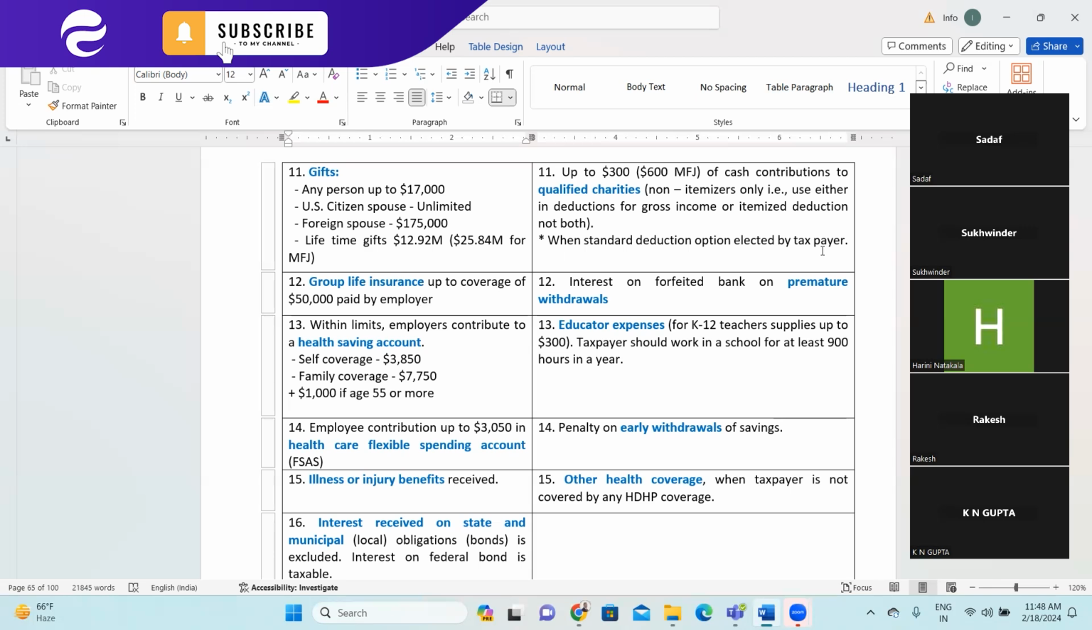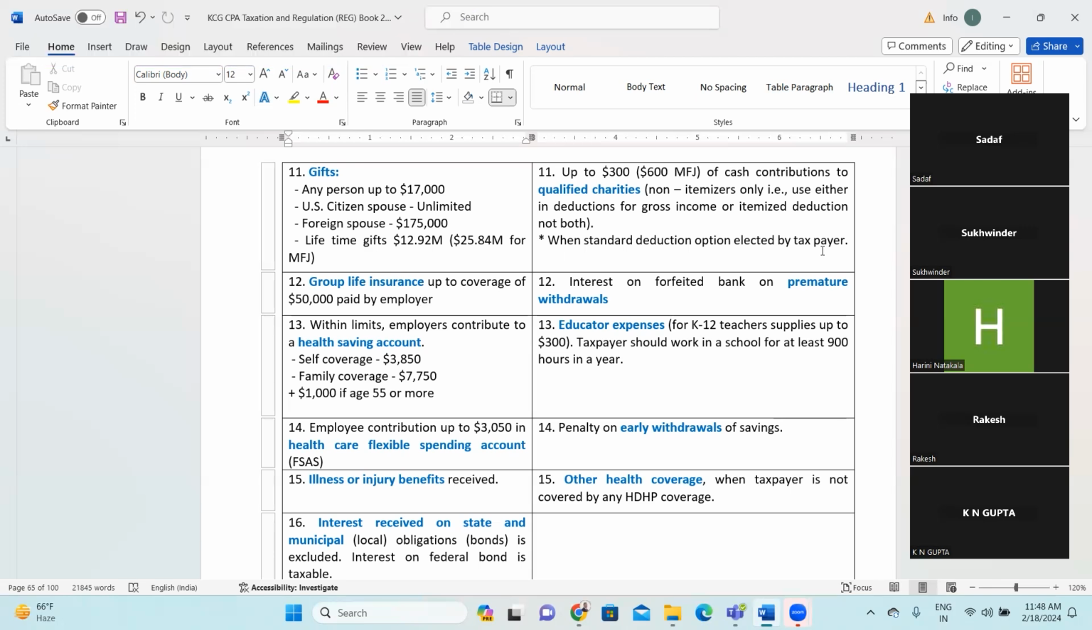You will see there would be many questions you will experience when you start doing practice, that the employer for an executive has paid the premium for $100,000 coverage, right? Then in that scenario, up to $50,000 coverage is exempt, but over and above that, what they are paying in premium is taxable, right?